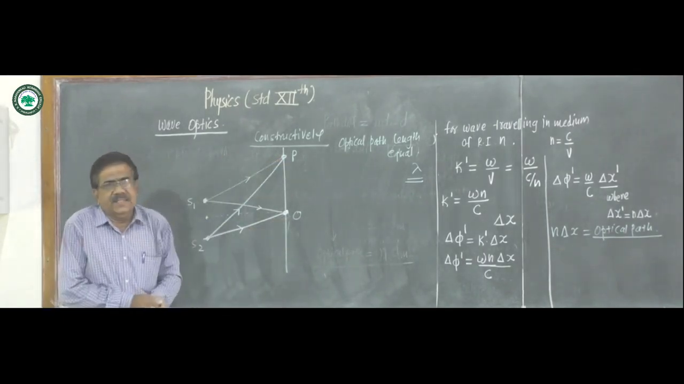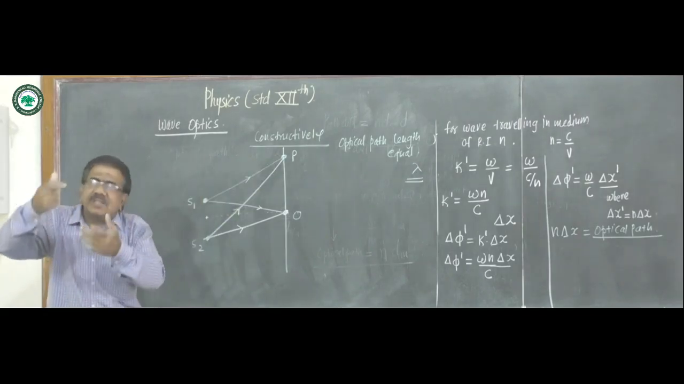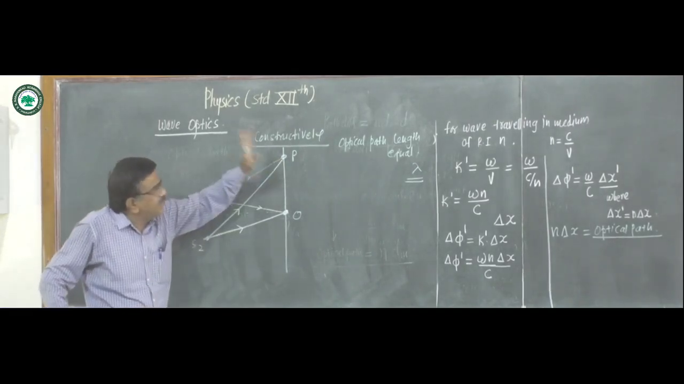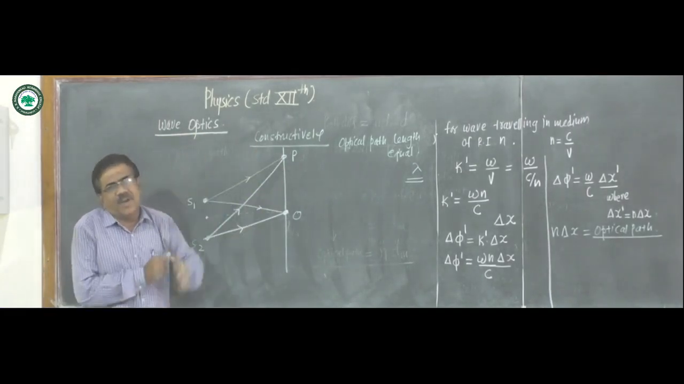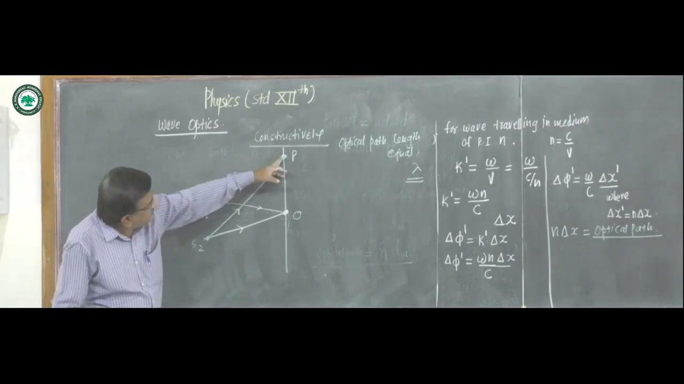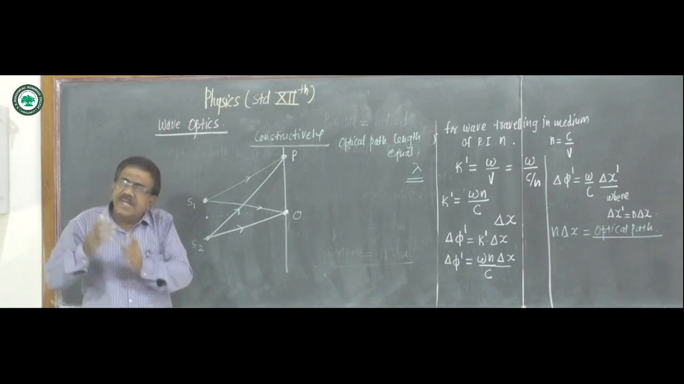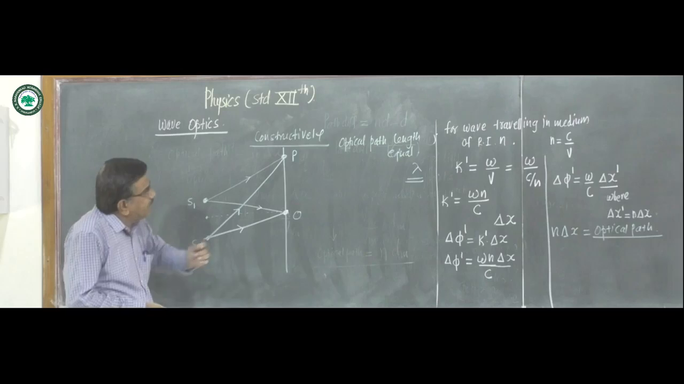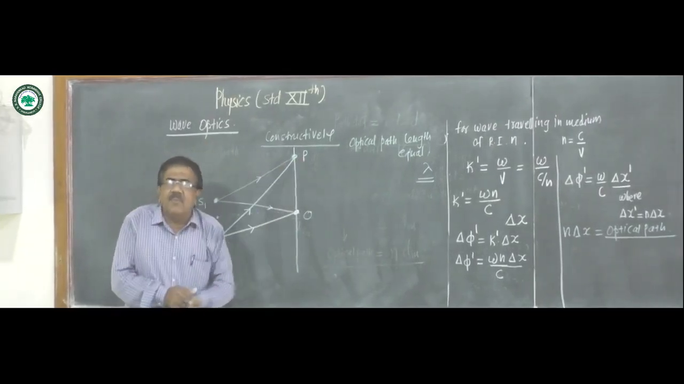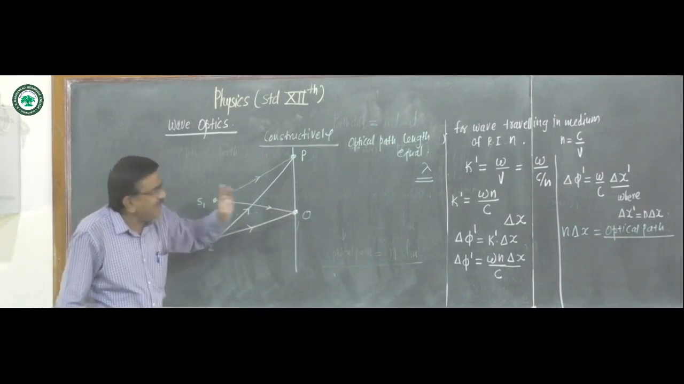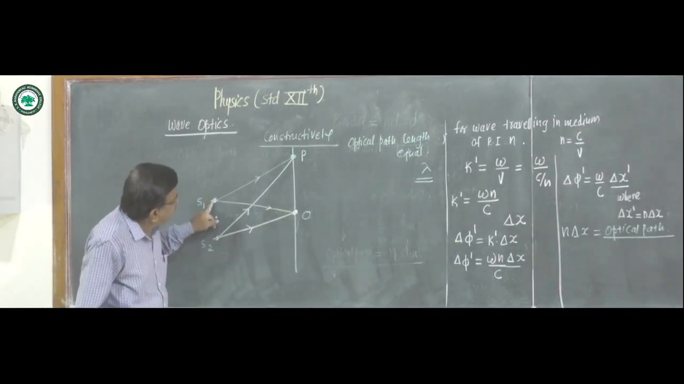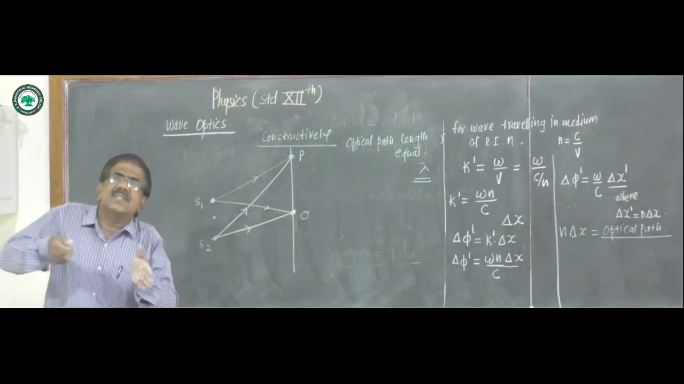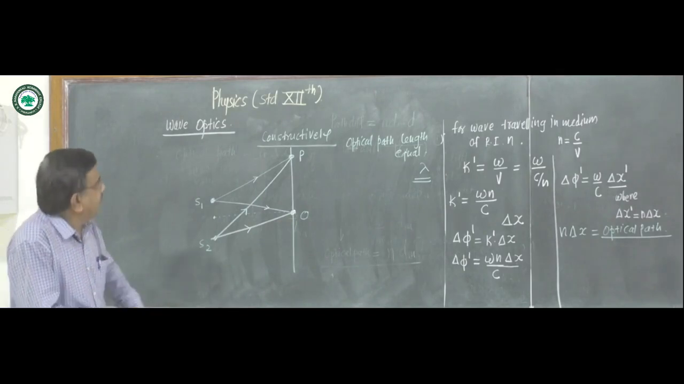And at point P, whether it is bright or dark depends on the path difference between the waves reaching this point. If this path difference is an integral multiple of the wavelength, we get a bright point. If this path difference is an odd multiple of half the wavelength, we get a dark point. And point O is always bright because the path lengths S1O and S2O are equal.